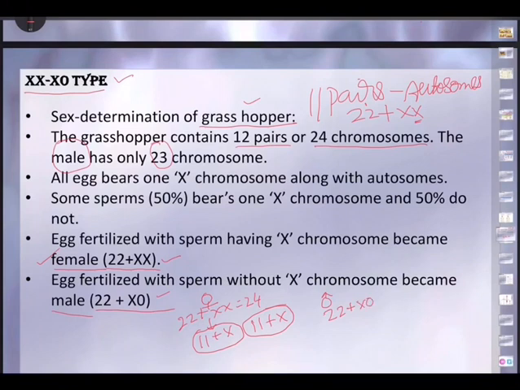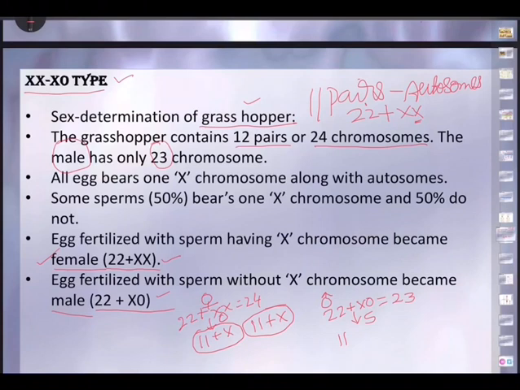What about the male? In the male grasshopper, there are 11 pairs, that is 22 autosomes, the bodily chromosomes, plus the sex chromosome, which is only one X chromosome. So we write 22 plus X0. That amounts to 23.